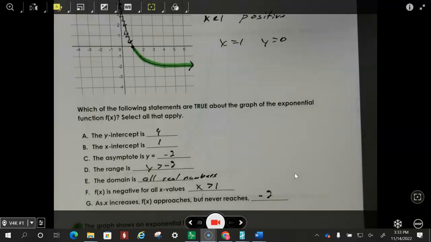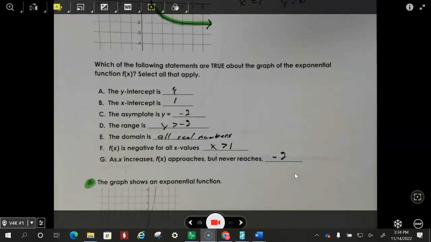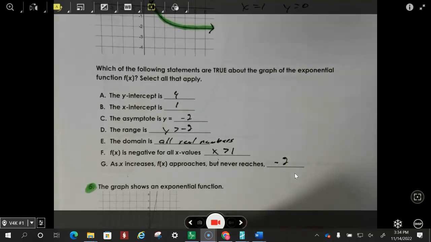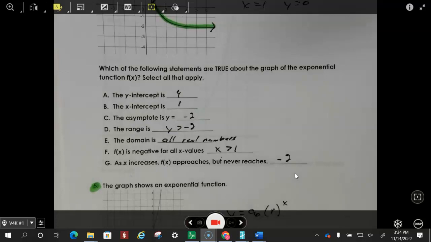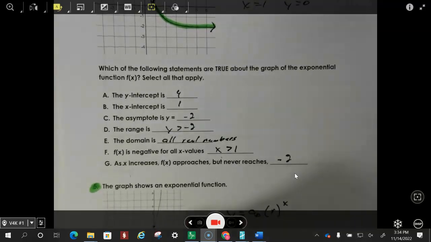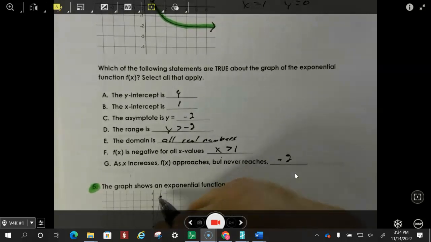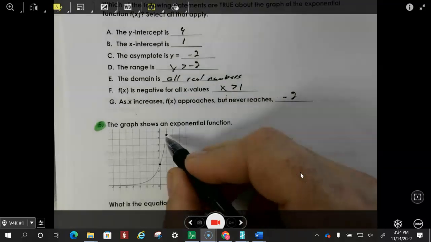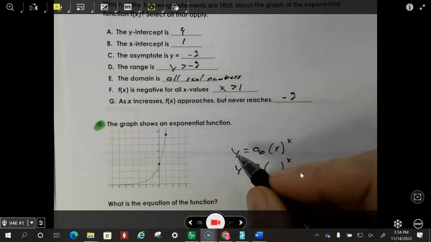Okay, next one. This graph shows an exponential function. Write an equation. So two things I need to write an equation on this: y is equal to, I need A0, and I need the multiplier. I can get A0 off the graph. It's right there, so y is equal to 3. So now I just have to get my multiplier. To find my multiplier, I've got this point, and that's kind of hard to see on this one. Maybe it's not going to be that hard on the ones you have, but that is up to 7.5.